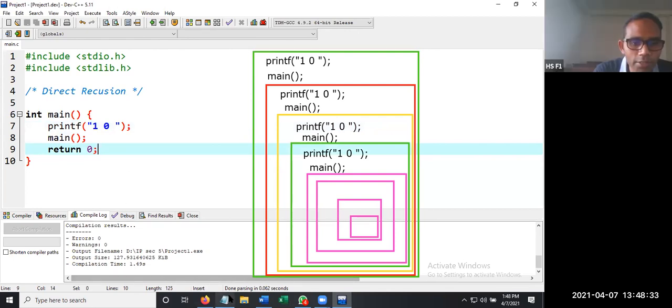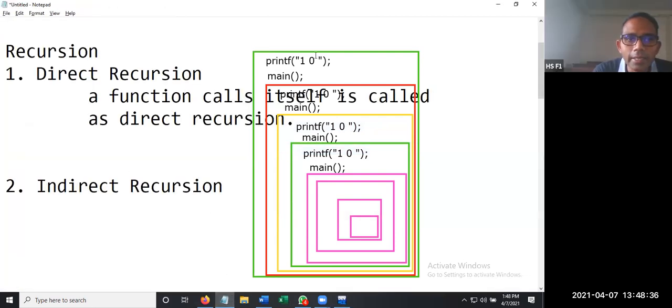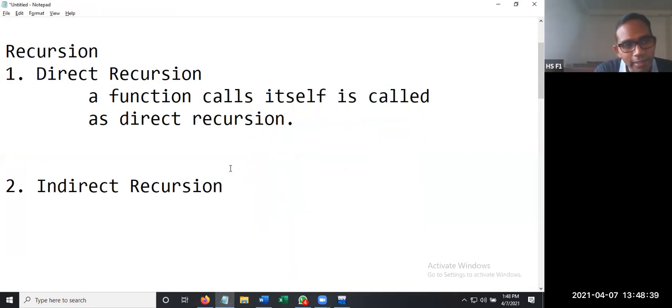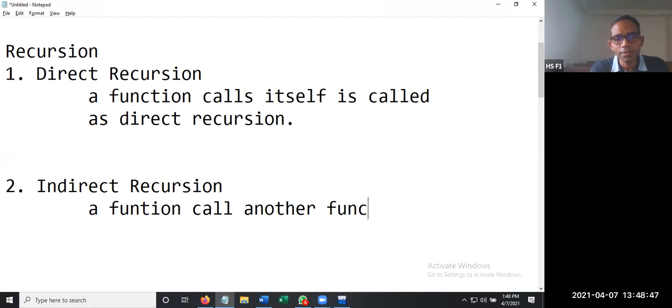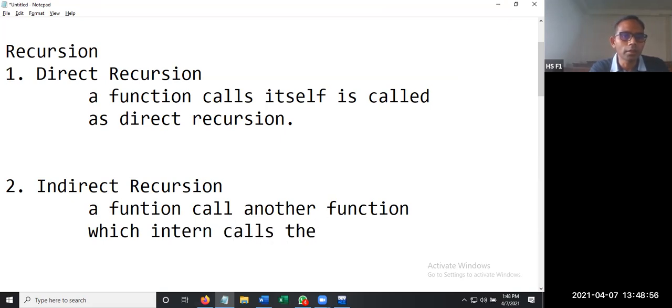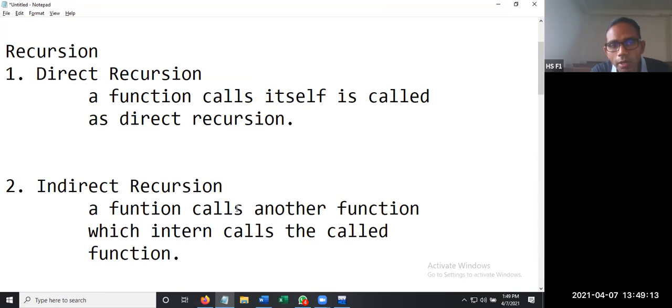So now let us go to the next concept called indirect recursion. So what is indirect recursion? In indirect recursion, a function calls another function which in turn calls the called function. What do you mean by this? A function calls another function which in turn calls the called function.